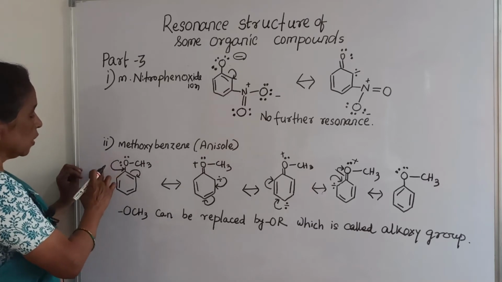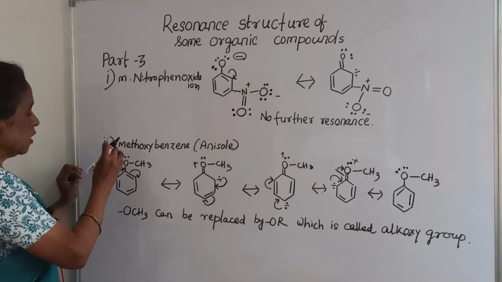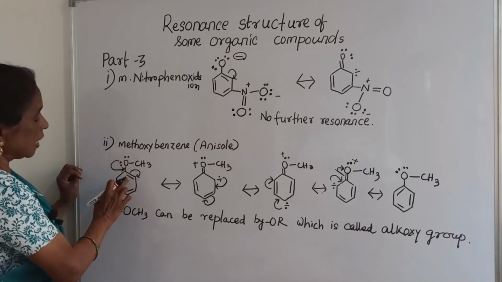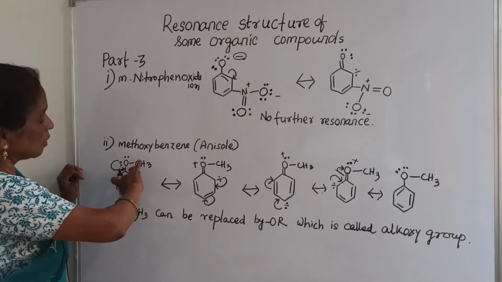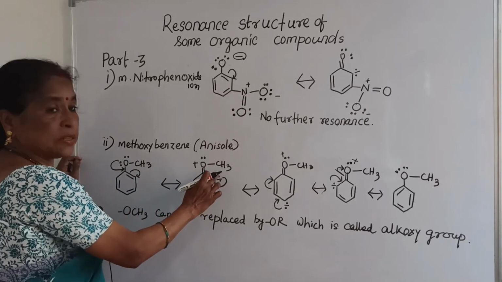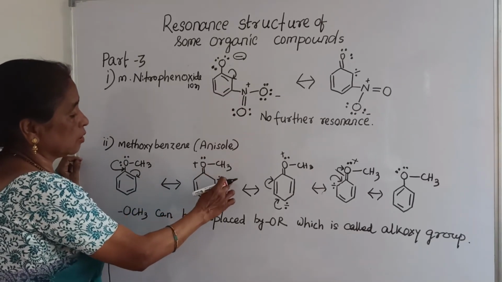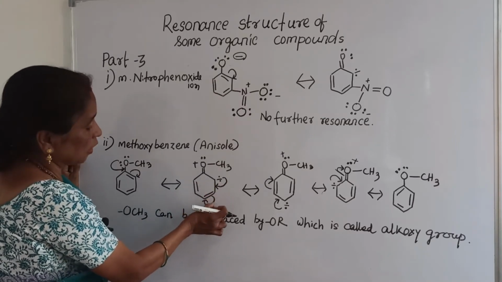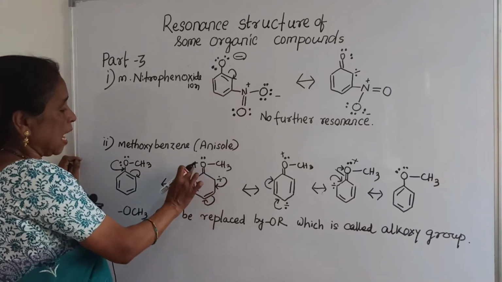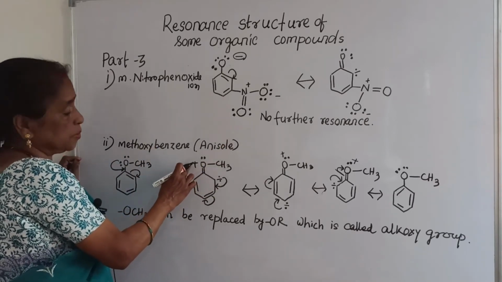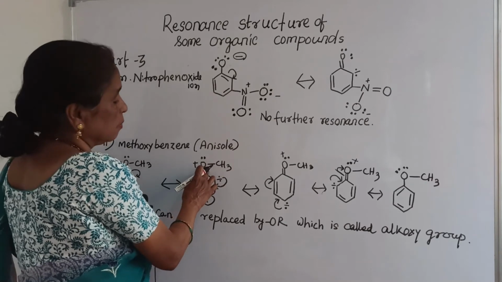So it donates electrons, and this double bond delocalizes a pair of electrons to this carbon. Since the negative sign having a pair of electrons is delocalized to this one, and this pi bond is delocalized to this carbon, and since an electron pair was removed, it acquires a positive charge and has a double bond.